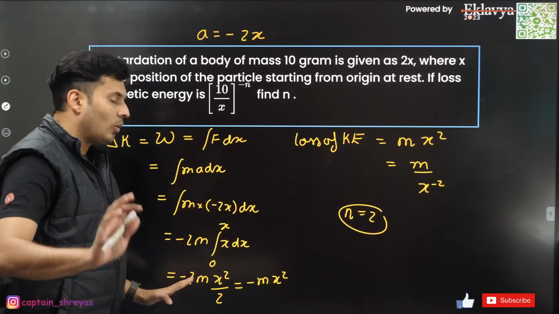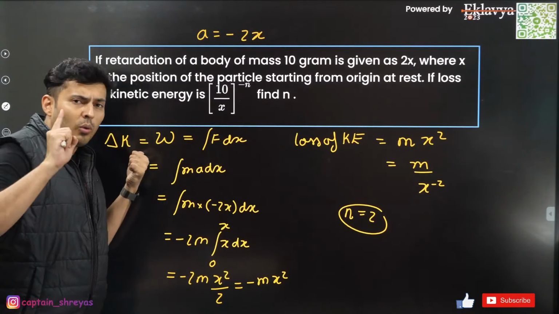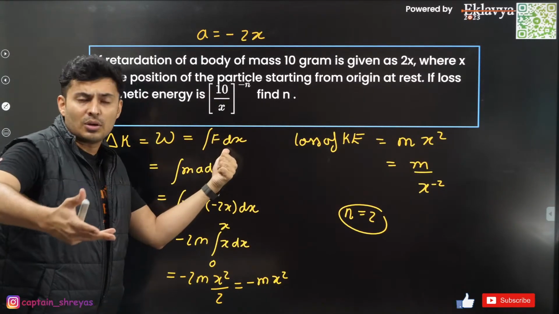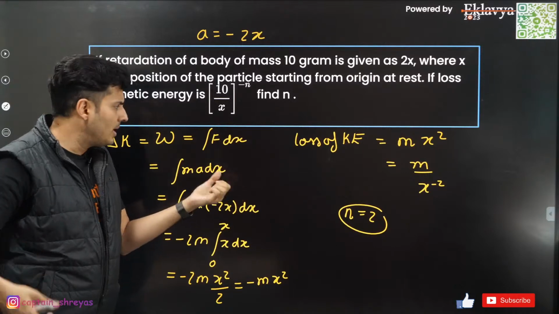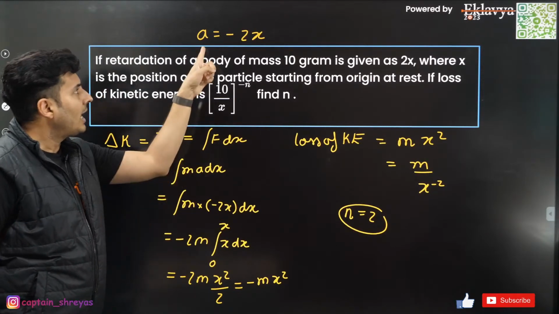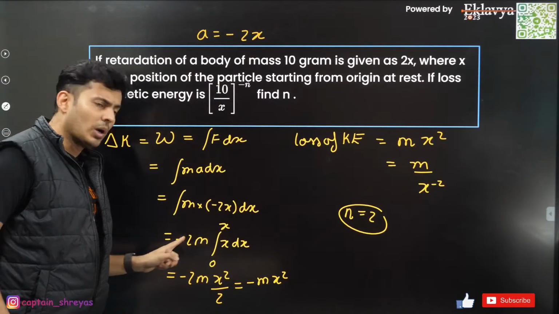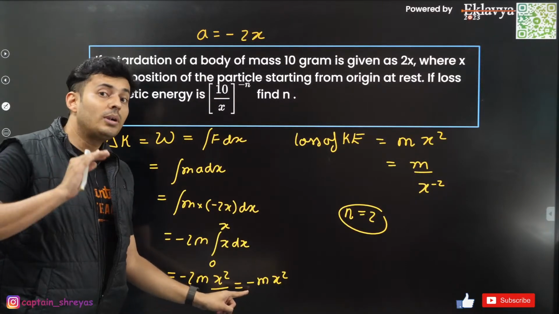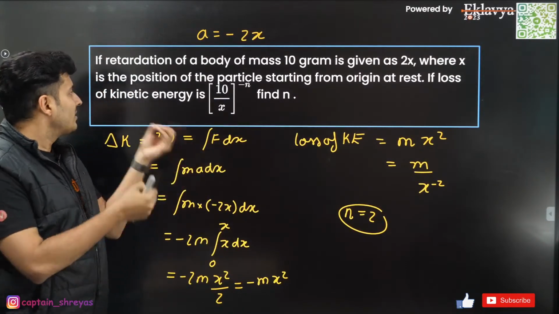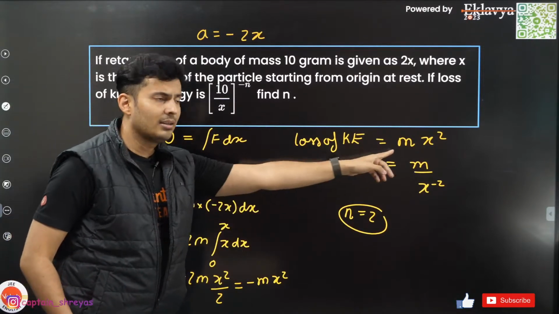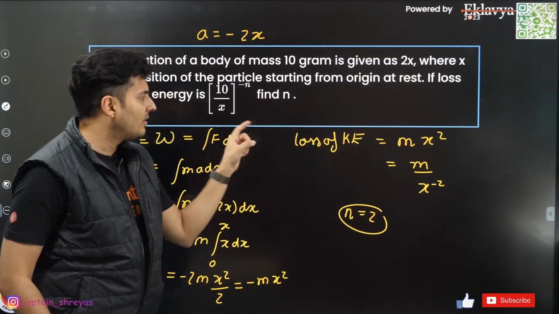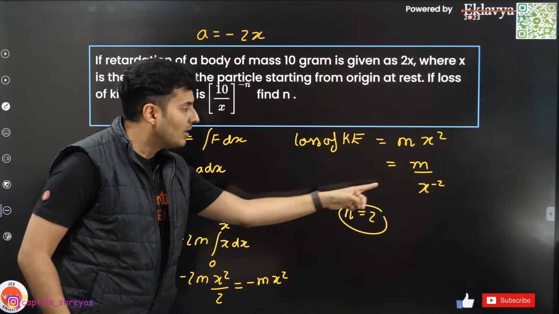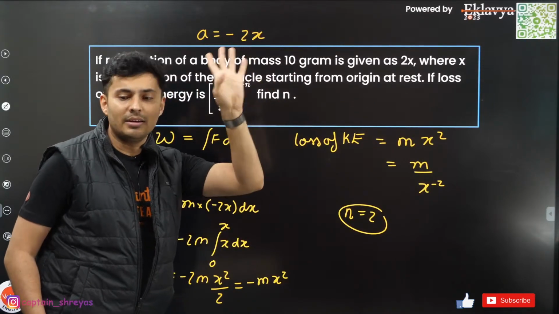So over here, what has happened is we have used the work kinetic energy theorem. I have substituted work as integration of force with respect to displacement because it is variable. Force is mass into acceleration. Acceleration is this value. I just took out the constants, integrated it. I got this. The moment I get negative, I know it is decreasing. Because I was asked what is the loss of the energy, forget the minus sign, that will be m x square. I can shift x down because I can see x is below. So the power of x is basically negative n. Here also it is negative 2. So n will be 2.